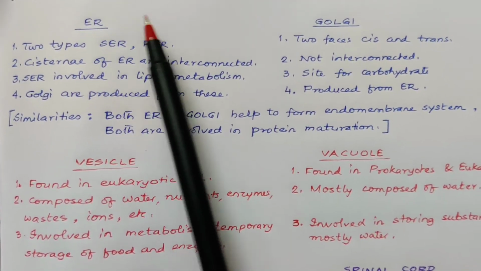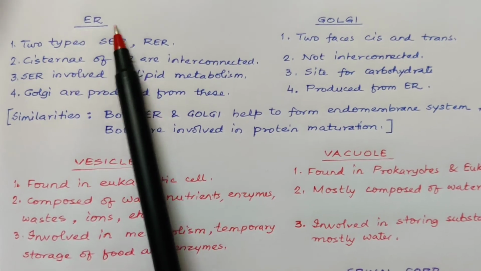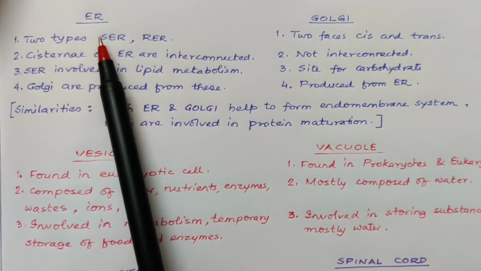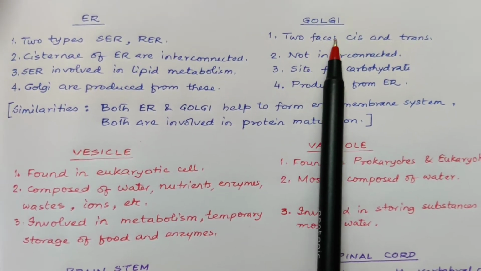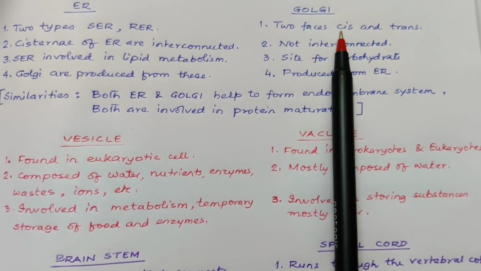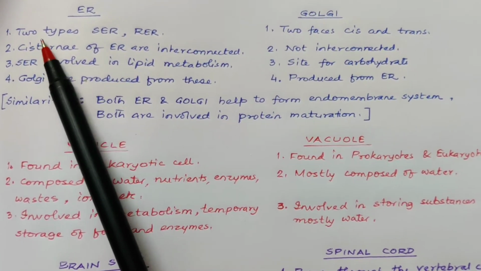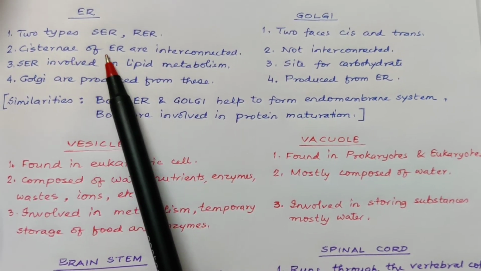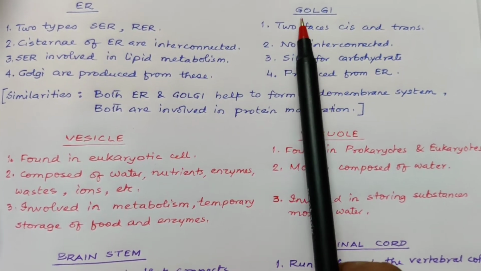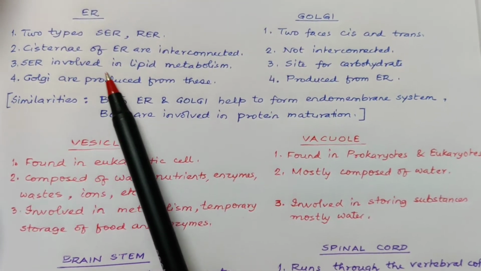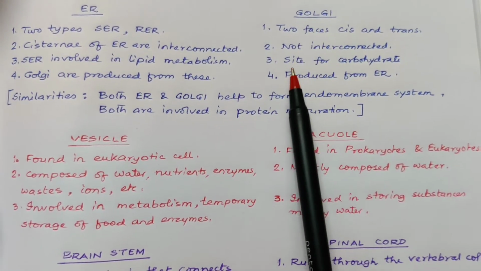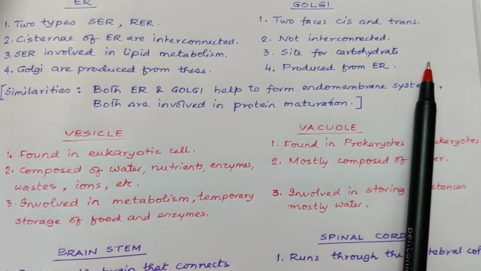Difference between endoplasmic reticulum and Golgi body. ER is of two types, smooth endoplasmic reticulum and rough endoplasmic reticulum, and Golgi has two faces, the cis face and the trans face. In ER, the cisternae are interconnected, whereas in Golgi, they are not interconnected. In ER, the SER is involved in lipid metabolism. Golgi is the site for carbohydrate metabolism.